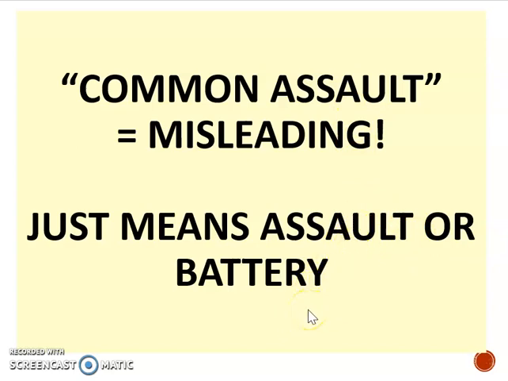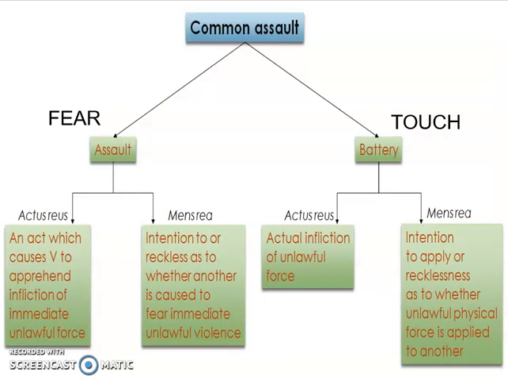But quite often on films and stuff, you'll see police saying, "I'm arresting you for common assault." And that means they're arresting them for one or the other. And often it'll be the CPS who decide, based on the evidence, are they going to prosecute them for an assault or are they going to prosecute them for a battery? Okay, so common assault means one or the other. And just to make that point clear to you, on this slide, we've got common assault at the top. And what I'm showing you is that common assault can either be an assault or it could be a battery.